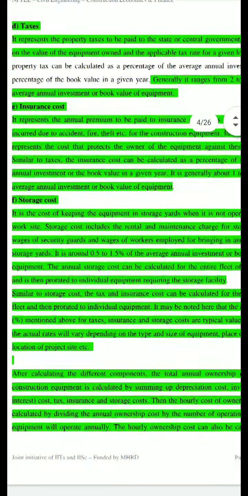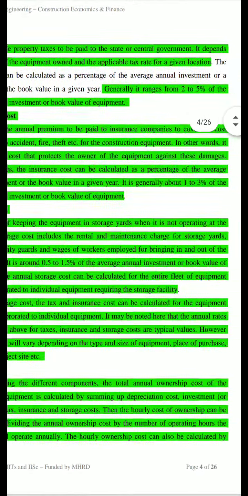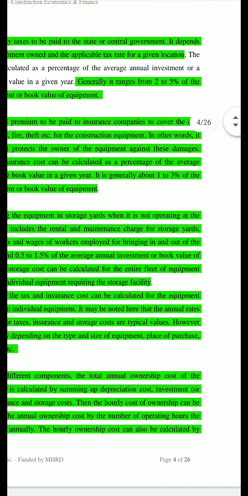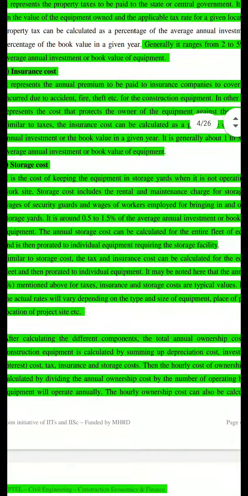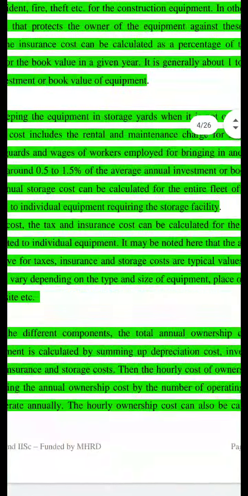Similarly, storage cost, tax and insurance cost can be calculated for the equipment fleet and then prorated to individual equipment. Taxes also, if you buy all of them at a time, then you can pay together and divide it among the individual equipment.